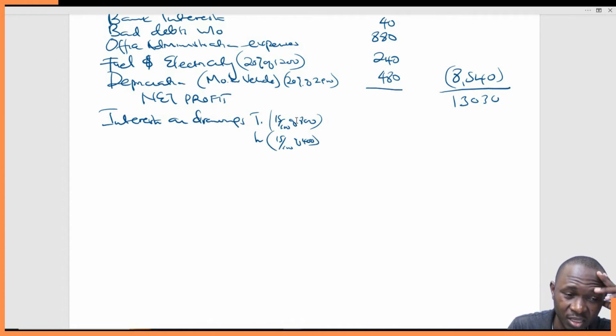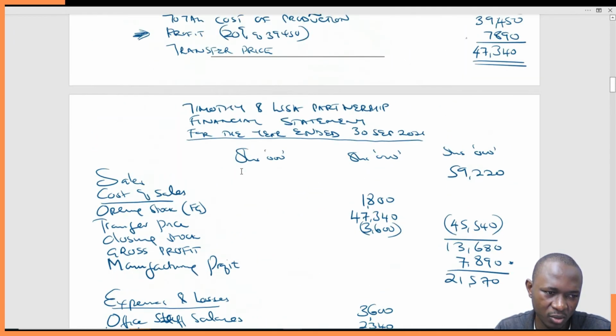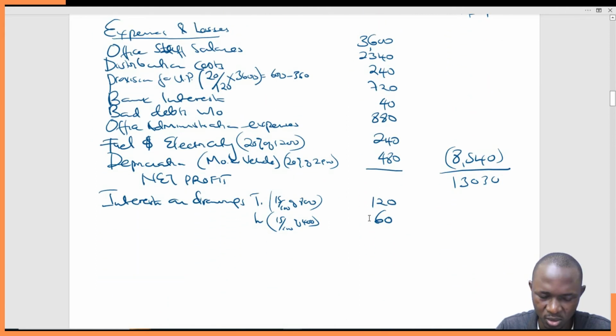So 15% of 800, this will give you 15 times 8, it gives you 120. So 120, and then this one will give us, of course, half of this, which will be 60. We might want to work this in the innermost column. I think for better results, let's do this in the inner. Yeah, we can also retain them here. So 120 plus 60, this gives us 180, like that.